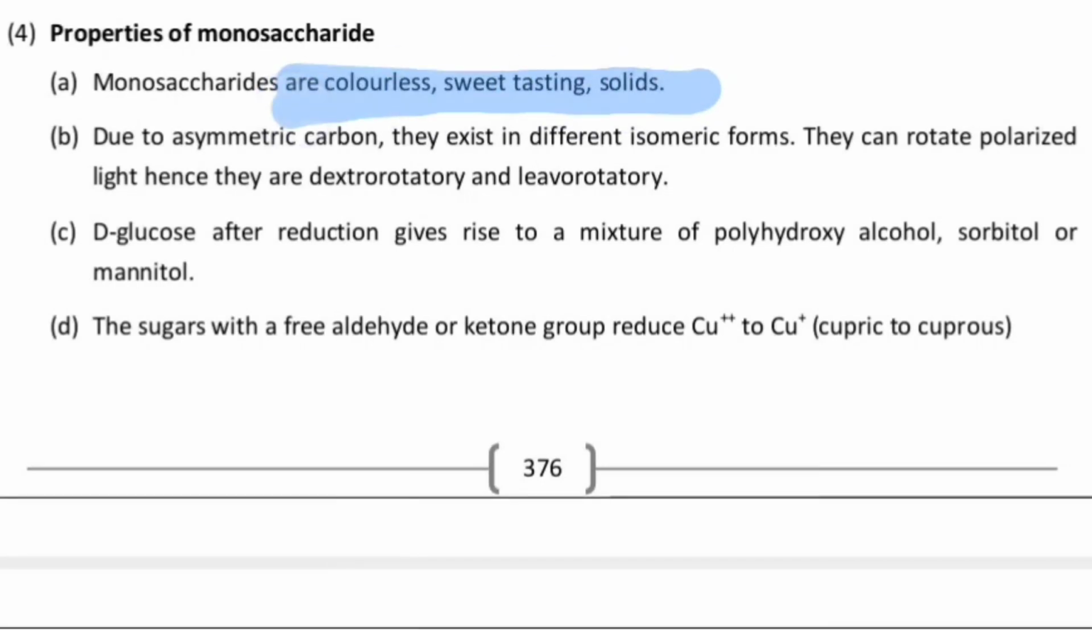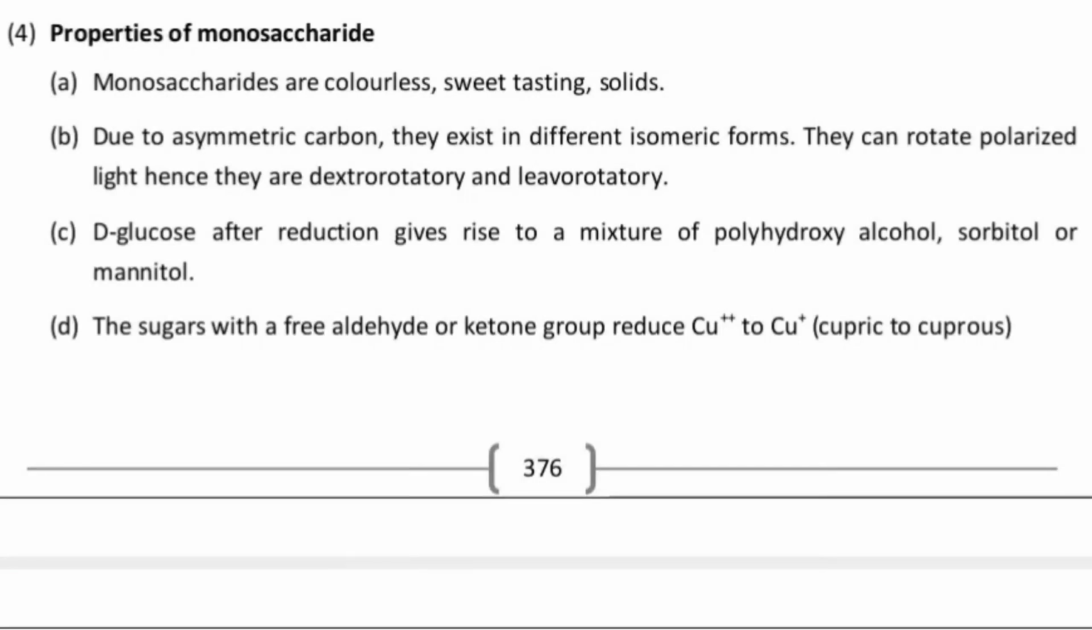They are solids, and due to the asymmetric carbon, they exist in different isomeric forms. They can rotate the plane polarized light. Hence, they are dextrorotatory and levorotatory substances. When a molecule turns the plane polarized light towards the right hand side, it is called a dextrorotatory substance. And when the molecule turns the light towards the left hand side, it is called a levorotatory substance.